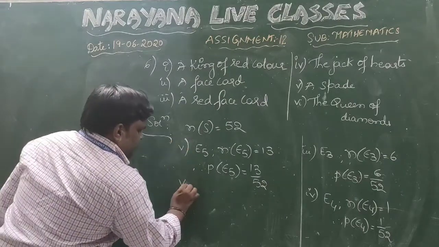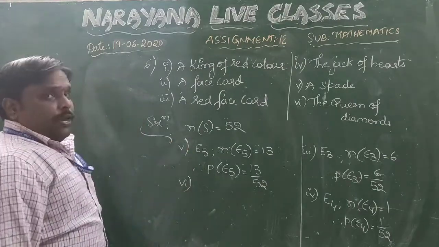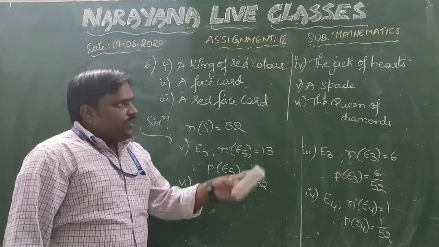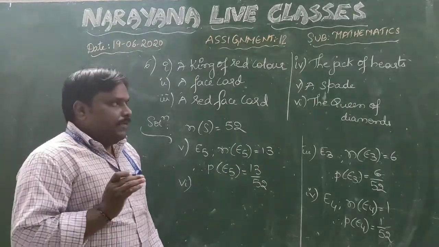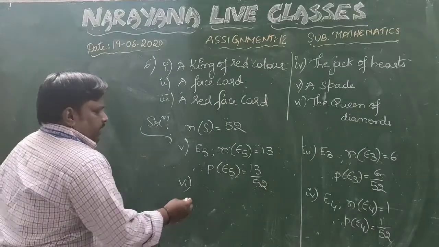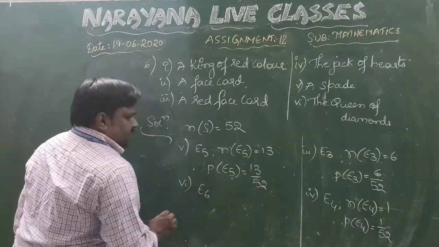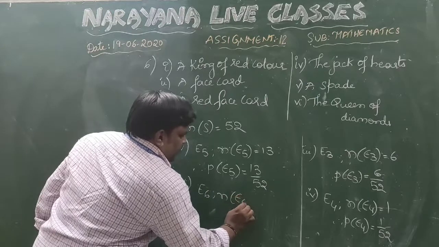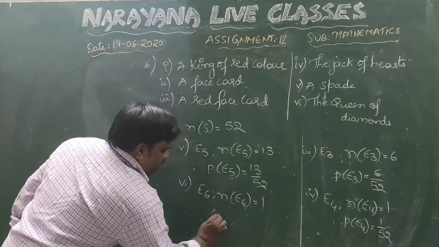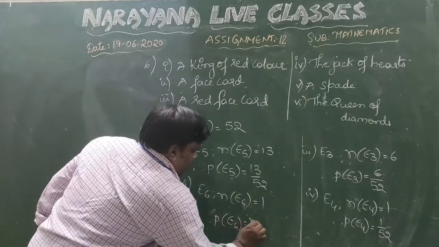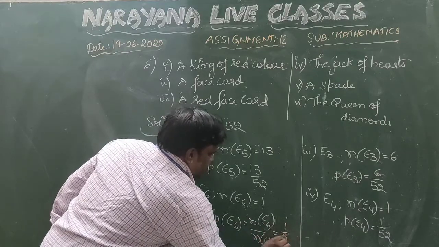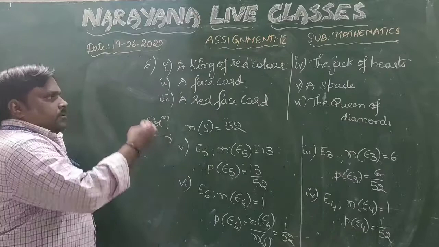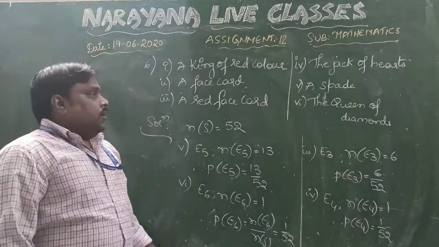And come to the next, the sixth one, the queen of diamonds. Diamonds will have 13 cards, and among them you will have one queen. Therefore, if you take this event as E6, then the favorable outcomes will be 1. Therefore, P of E6 will be n of E6 by n of S, which is obviously 1 by 52. So these are the questions regarding this.